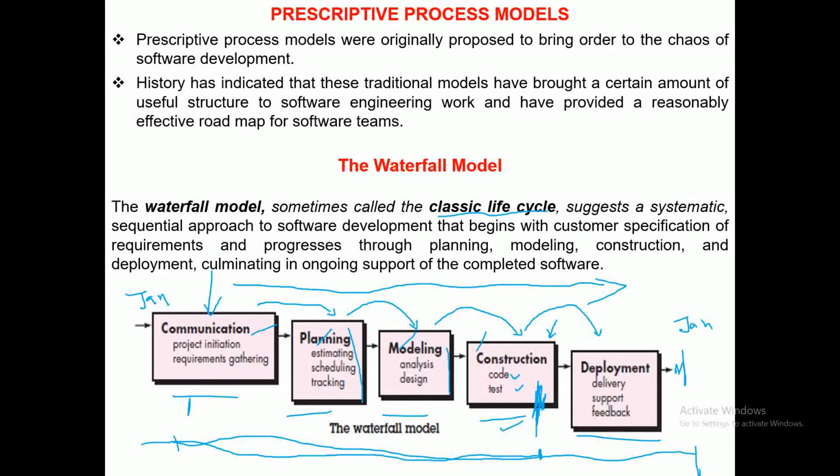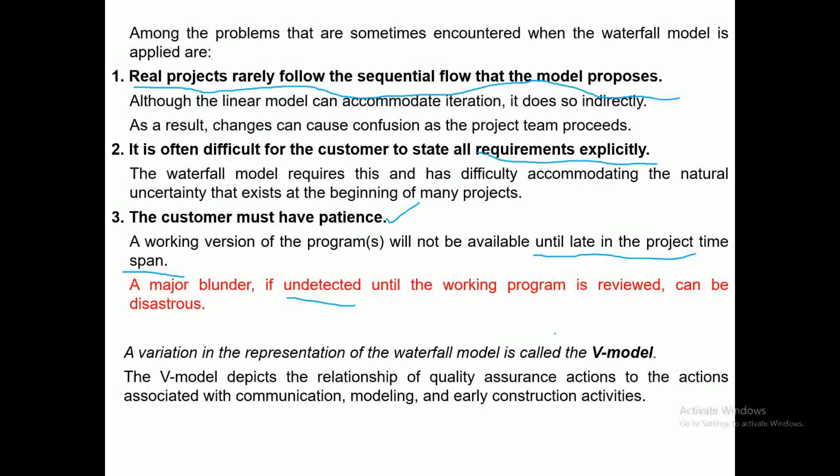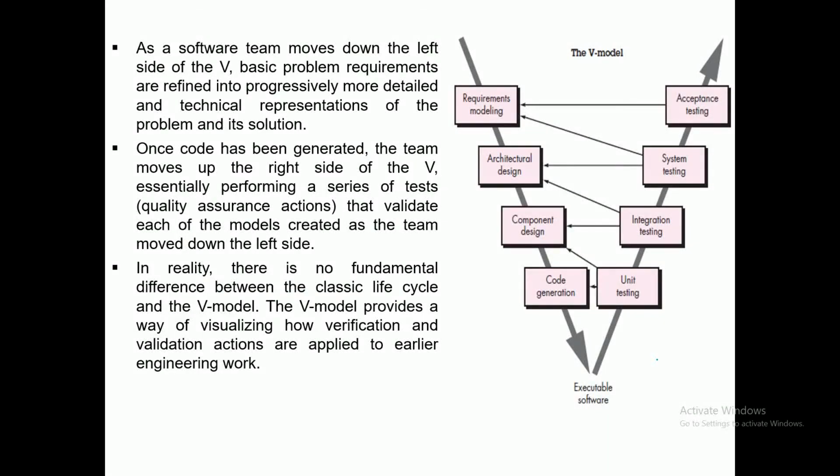There are certain advantages and certain disadvantages for this system. Now, a variation in the representation of the waterfall model is called the V model. So there is one more model which has been proposed, and it is named the V model. The V model is a variation of the waterfall model itself. So this is how the V model works.